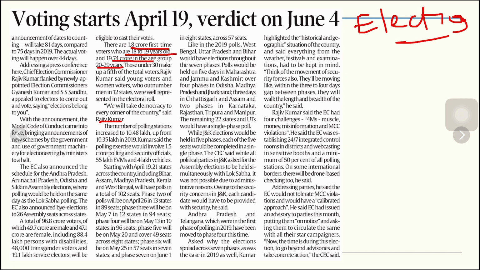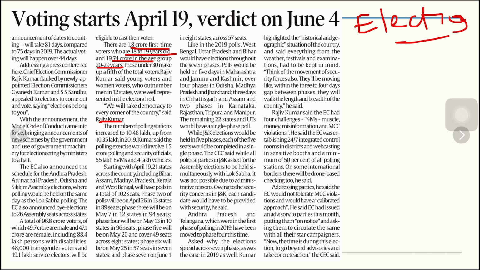How important it is, because in our country there is a lot of geographical diversity. There are mountains, plains, deserts, and many remote areas where even one or two or three families are living. All those people who are conducting elections reach out to those people, take their votes, and get them counted. So this is how the election machinery in our country works.